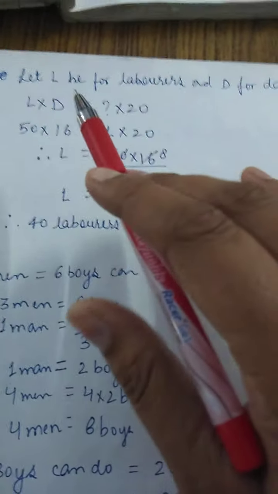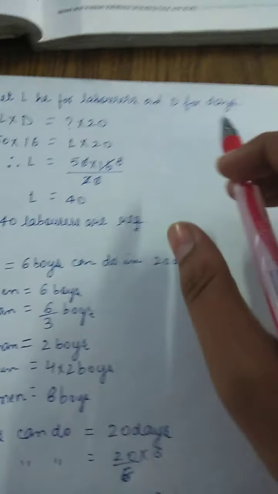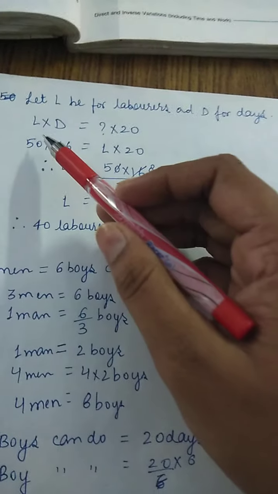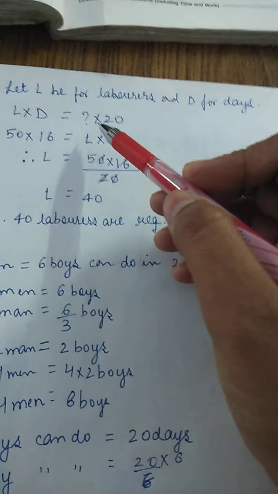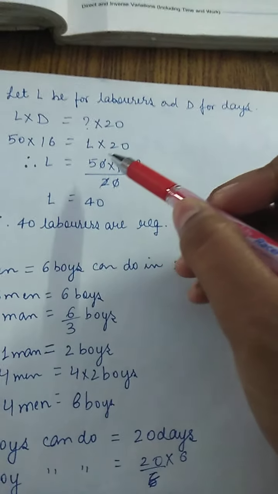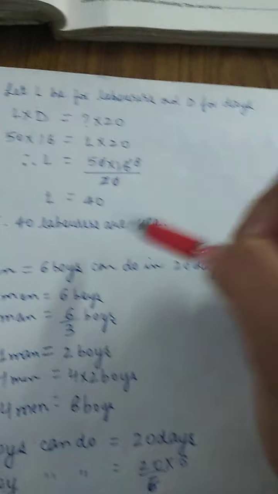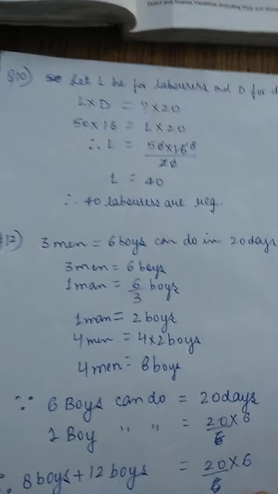We will let the laborers as L and days as D, and then we will write L into D, and we have to find L into 20. So from here we can find the value of L, that is 40 laborers. We have done this type of question.